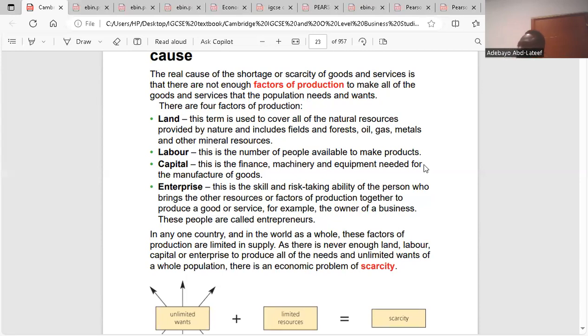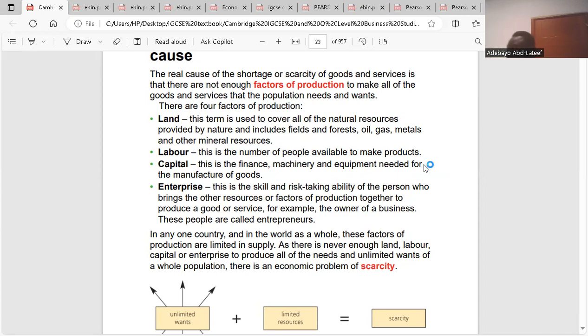If there's an entrepreneur without land, without labor, there's no production.